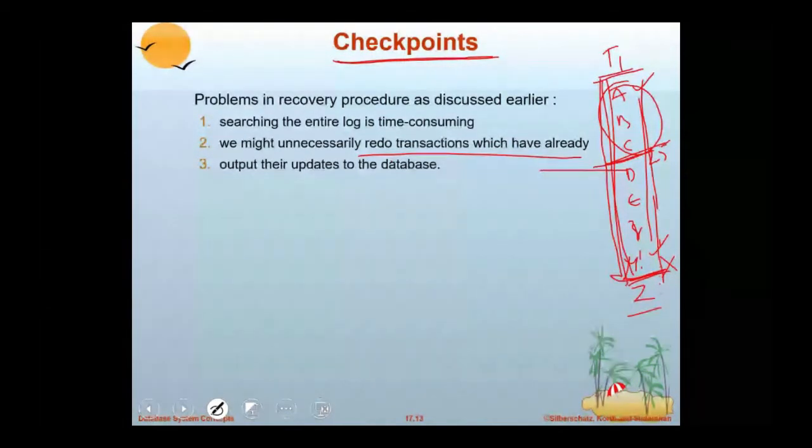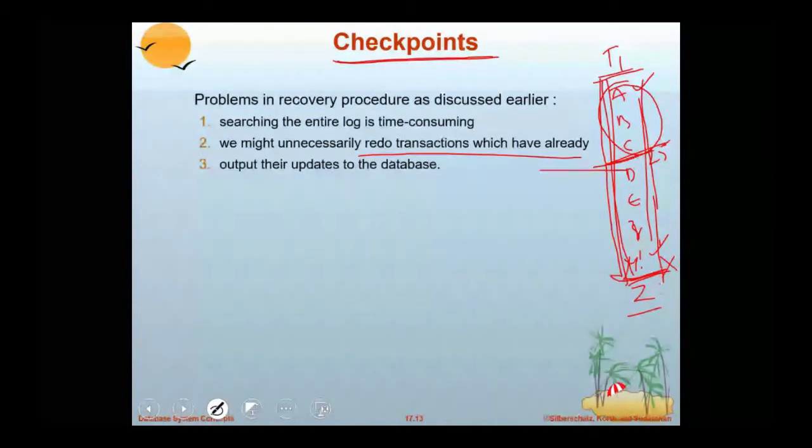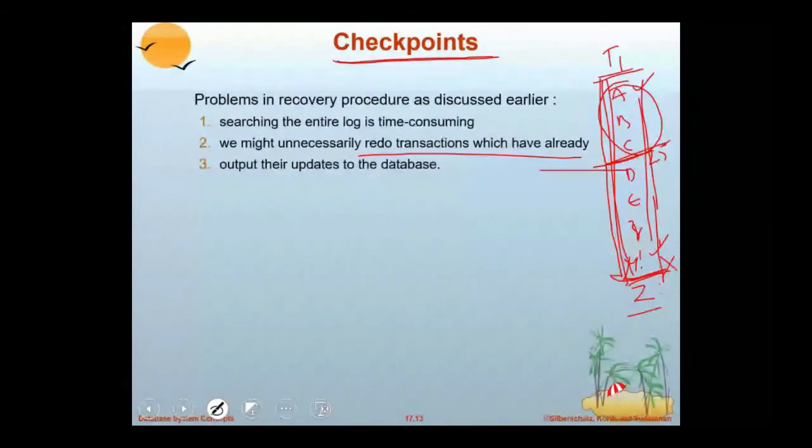Why? If power is lost, your contents are safe until your last save. It is just the same as the technique called checkpointing. So checkpointing will avoid the problem of scanning the log entirely backwards and redoing the operations in the forward direction. That problem can be minimized.